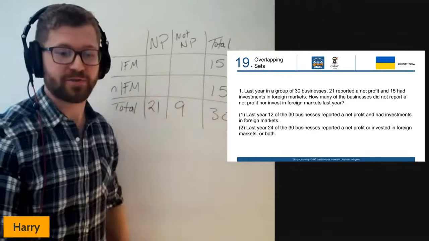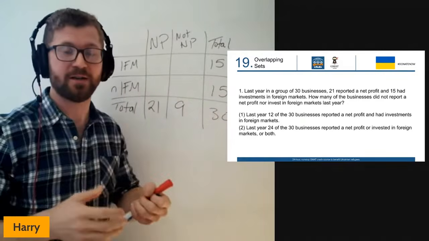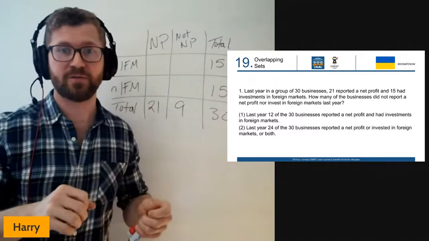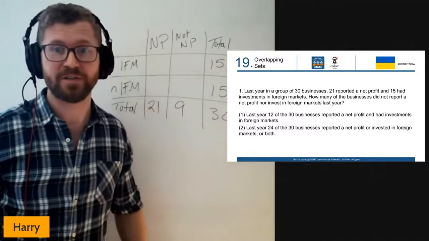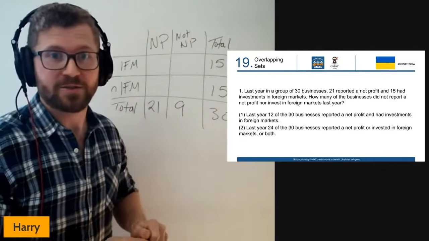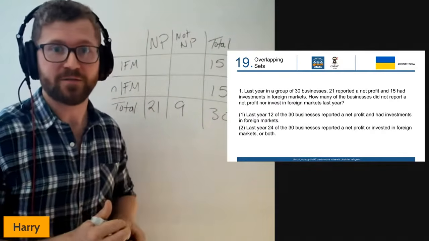Now, I saw earlier Charles was dealing with some data sufficiency questions, and he talked about pushing the question. Again, this is the sort of thing you can do by pushing the question in an overlapping sets question. Look at the information in the question and fill out as much of this table as possible. The next bit is let's go take a look at exactly what piece of information we're looking for.